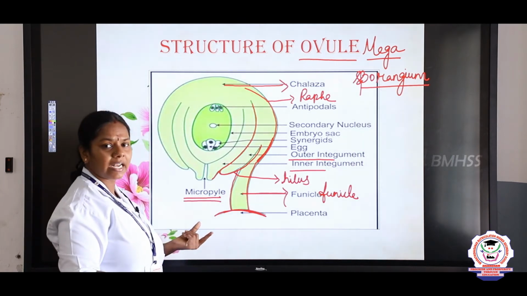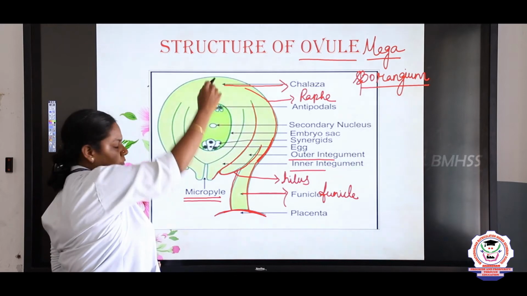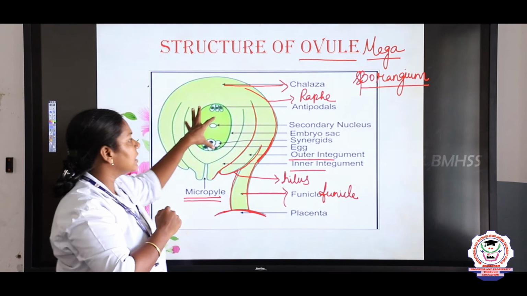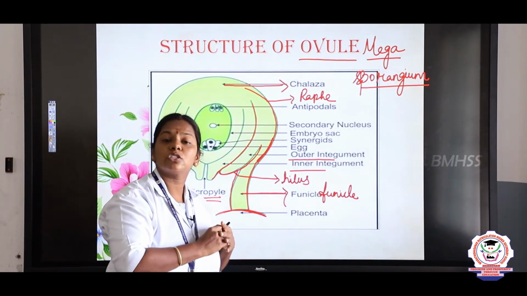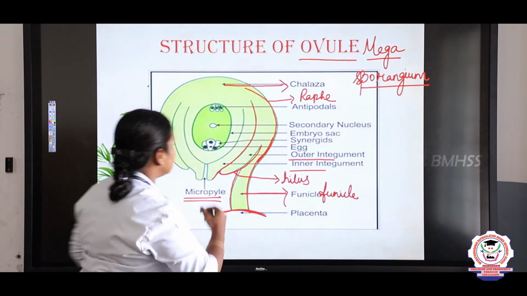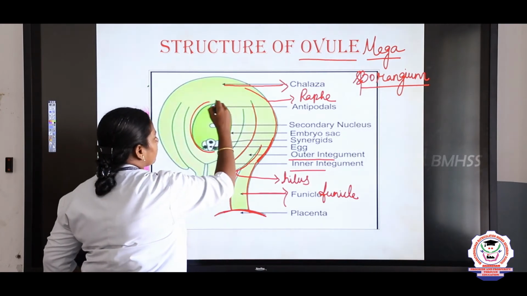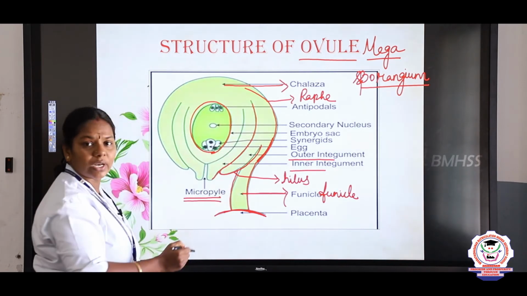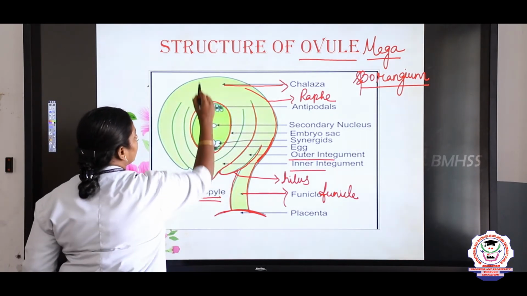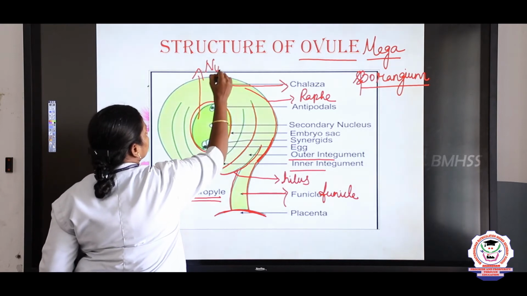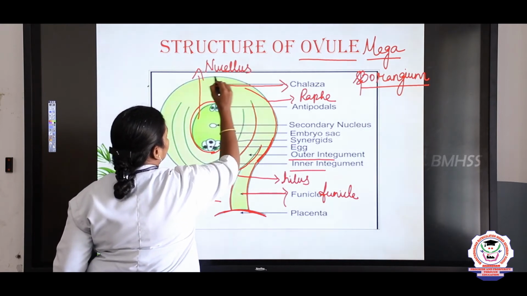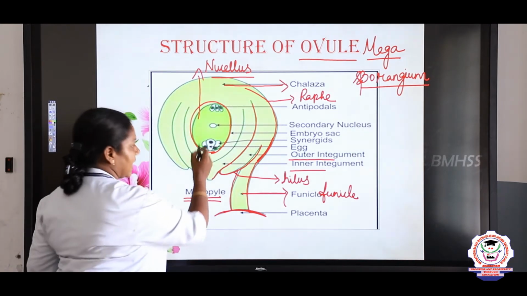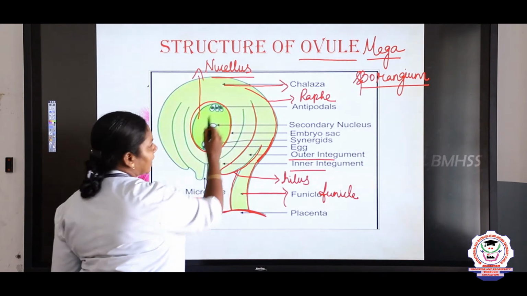So which is the chalazal end? Down here, right? This is the basal portion. Which is the uppermost part? Micropylar end. And here the ovule has the mass of parenchyma cells called the nucellus. This one we call an embryo sac, and the cells which are present inside we call the nucellus. What is this, children? It is the nucellus, right? This embryo sac bears the egg cell, synergids and the antipodals, right?